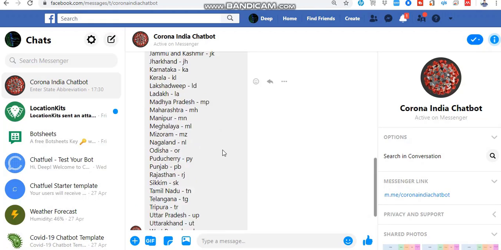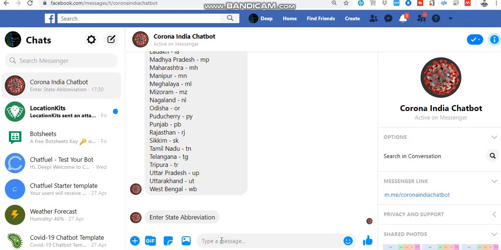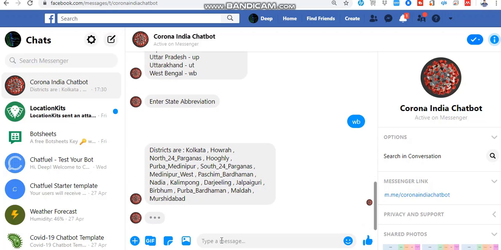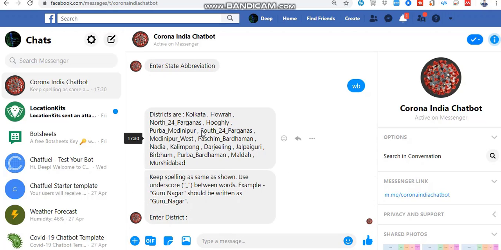It will show you a list of states in which you want to search. Here I am giving WB, meaning West Bengal. It will show you a list of districts in West Bengal. Let's say I want to search in South 24 Parganas.